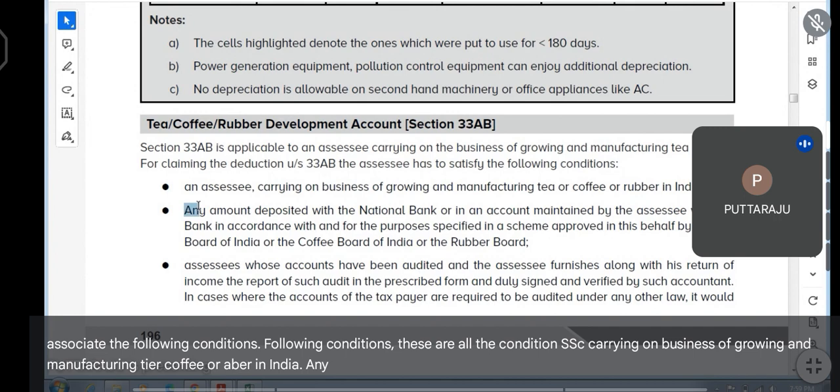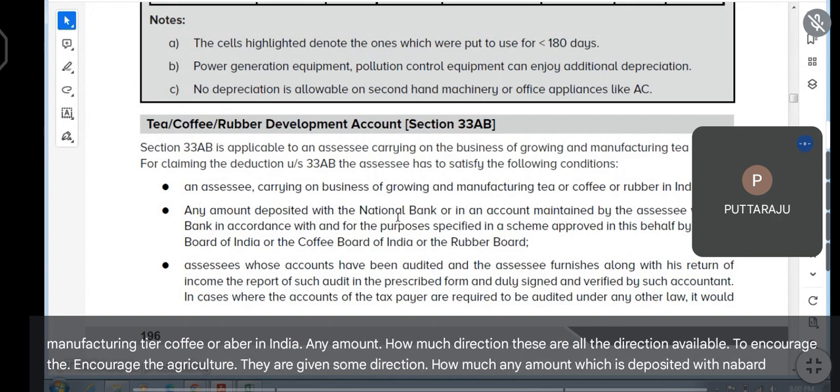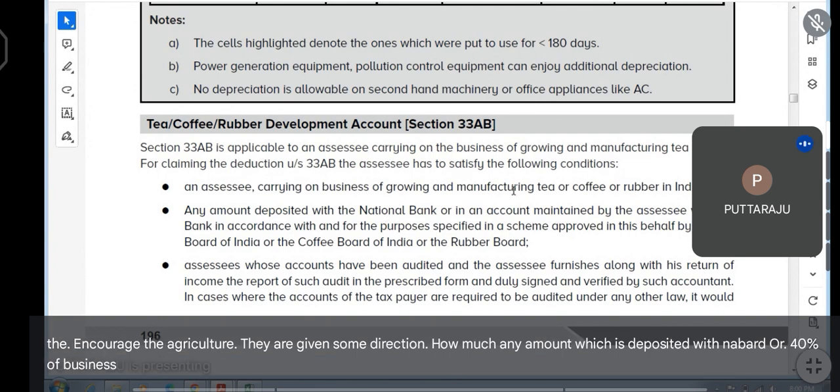These are all the deductions available to encourage the agriculture. How much? Any amount which is deposited with NABARD or 40% of business income, whichever is less, that much deduction you will get.